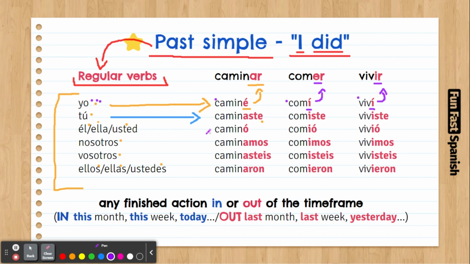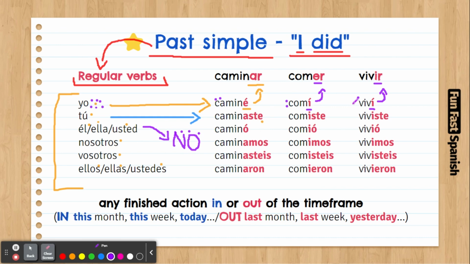Remember, if you want to make a negative sentence, always put the no right after the personal pronoun. If you want to say, I didn't walk, you're going to say, yo no caminé. I didn't eat. Yo no comí. I didn't live.